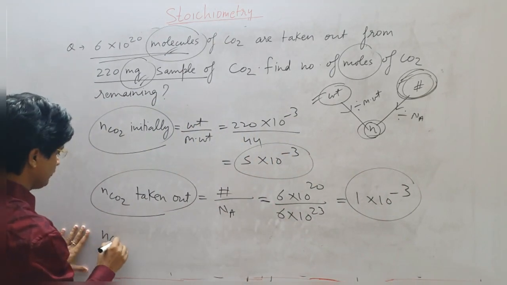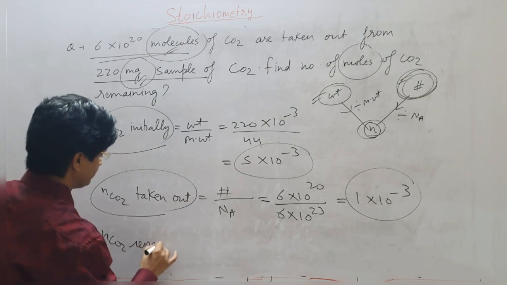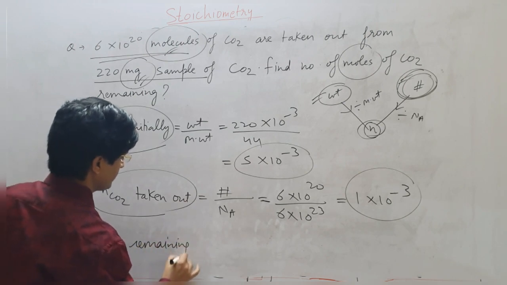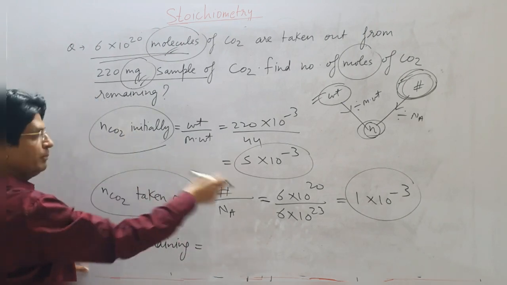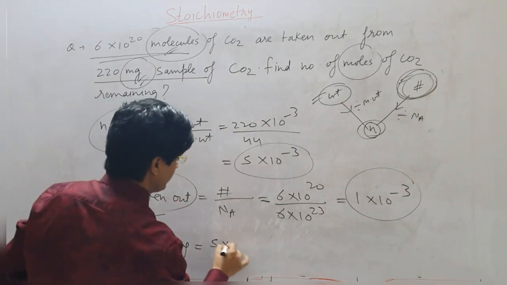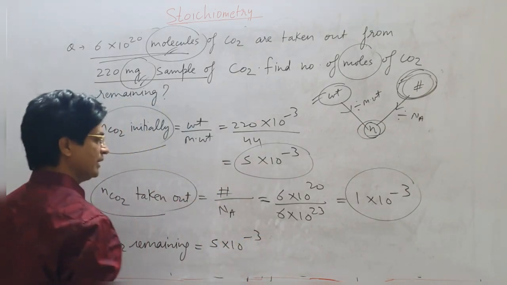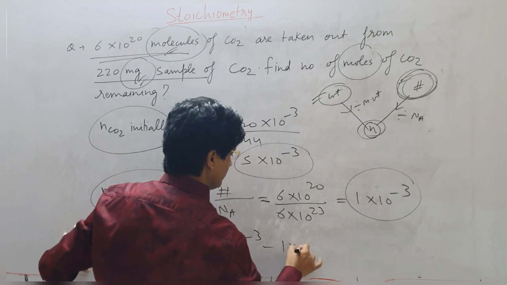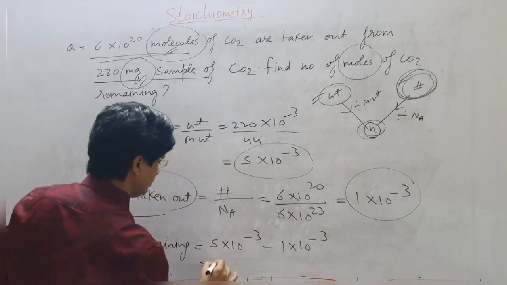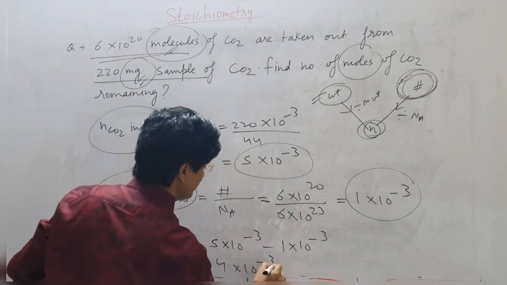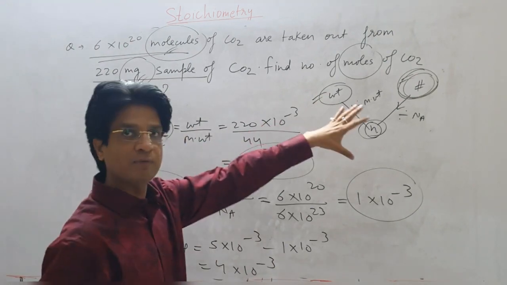So number of moles of CO2 remaining will be initial minus taken out. 5 into 10 to the power of minus 3, this was present initially, minus taken out. So that will be equal to 4 into 10 to the power of minus 3.